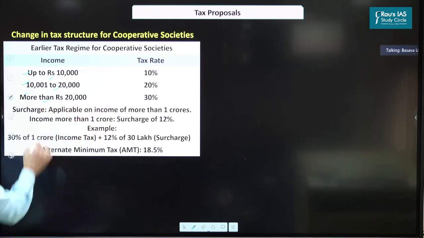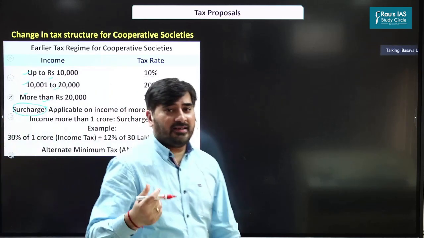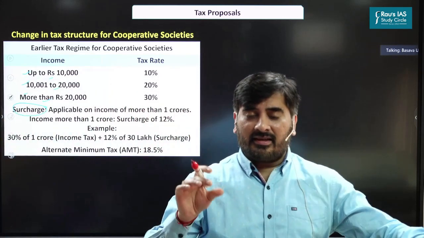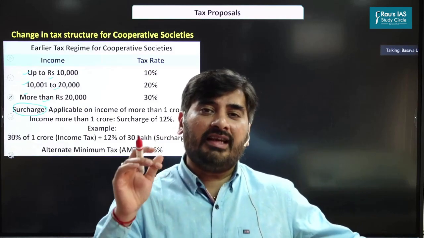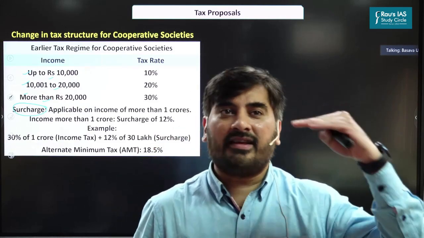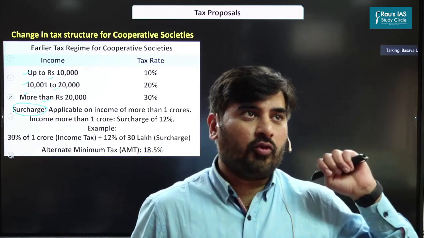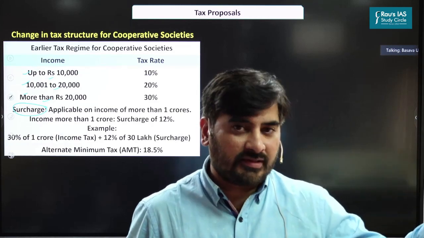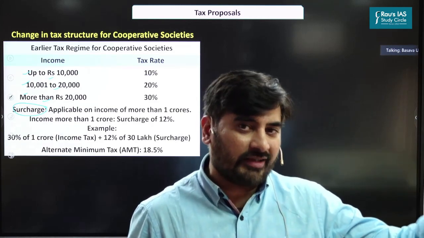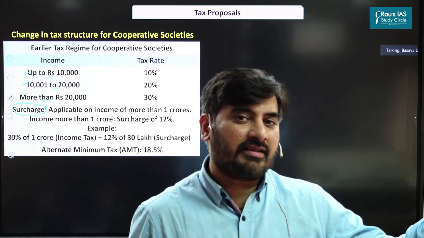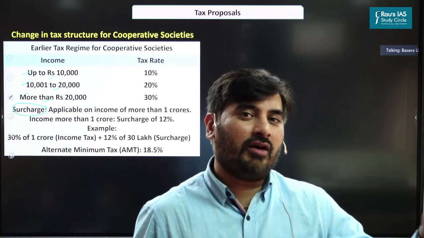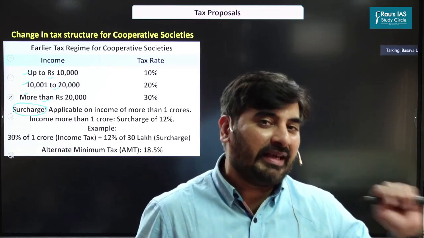Apart from that, there was a surcharge also. Surcharge, as you know, is an additional tax. It is imposed on the entities whose income is above a certain threshold. So in case of cooperative societies, if the cooperative society's annual income was more than 1 crore, they were required to pay a surcharge of 12% of the income tax which they are paying.